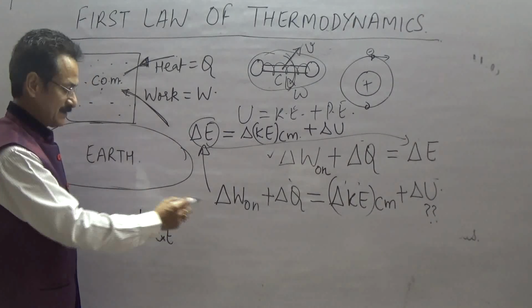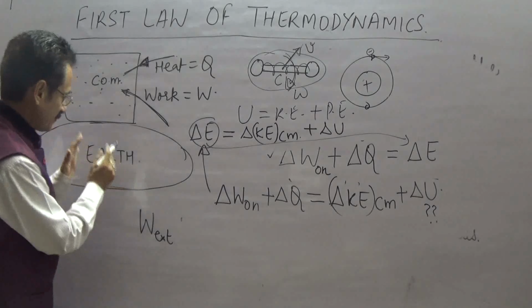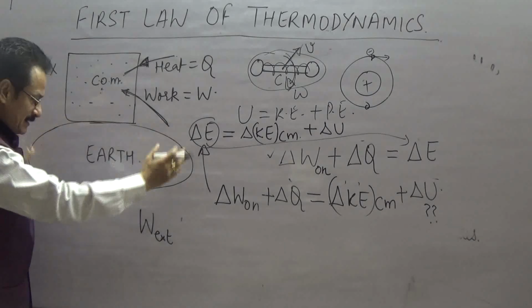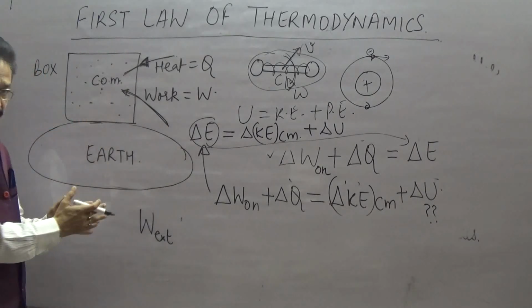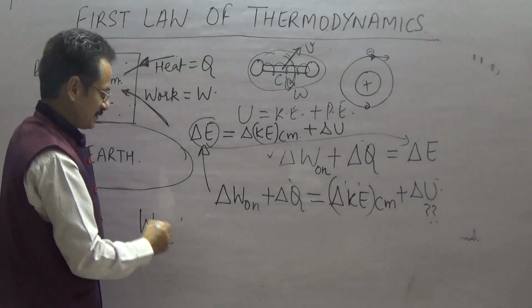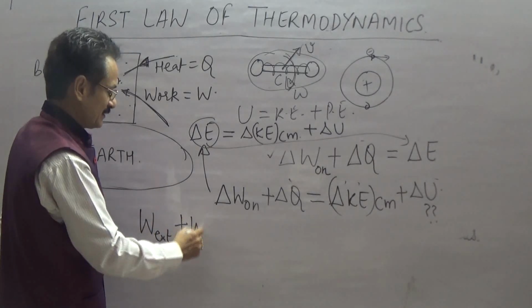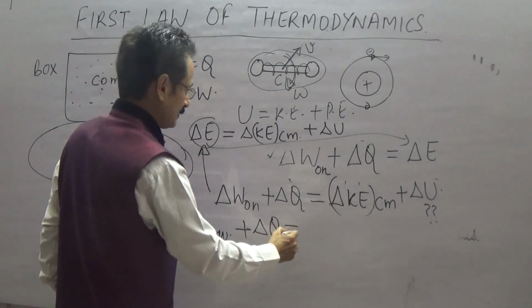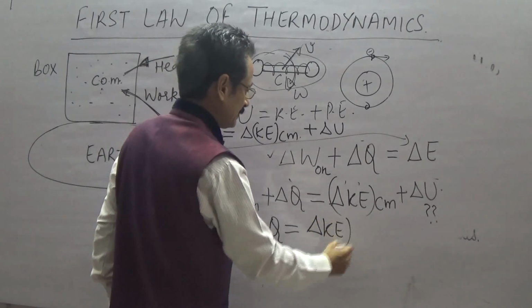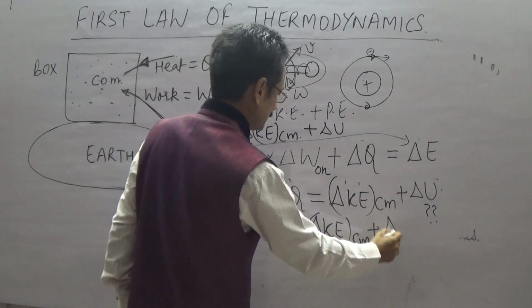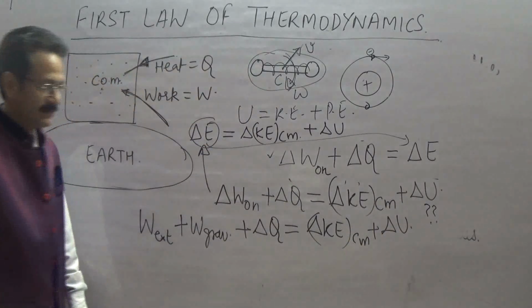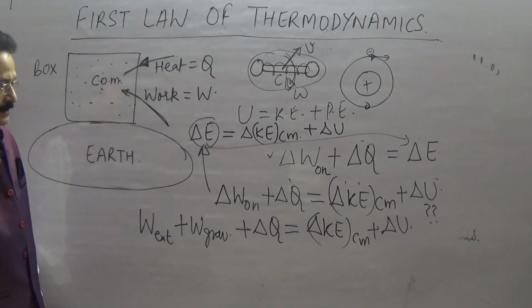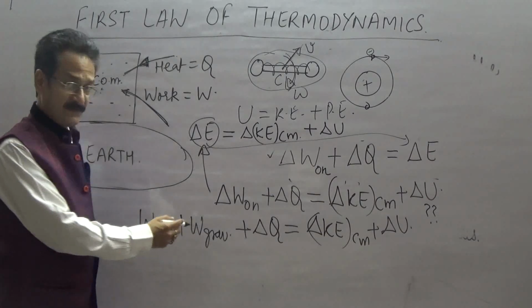These are the work done by the external forces, not including the gravitational force, because the gravitational force is also an external force here, since we are putting Earth as a whole outside the system. Earth is outside the system. So this will be the work done by the external forces other than gravity, plus the work done by the gravity force, plus delta Q, equal to delta KE of center of mass, plus delta E. Okay, now this is my equation, with the work done by the gravitational force.